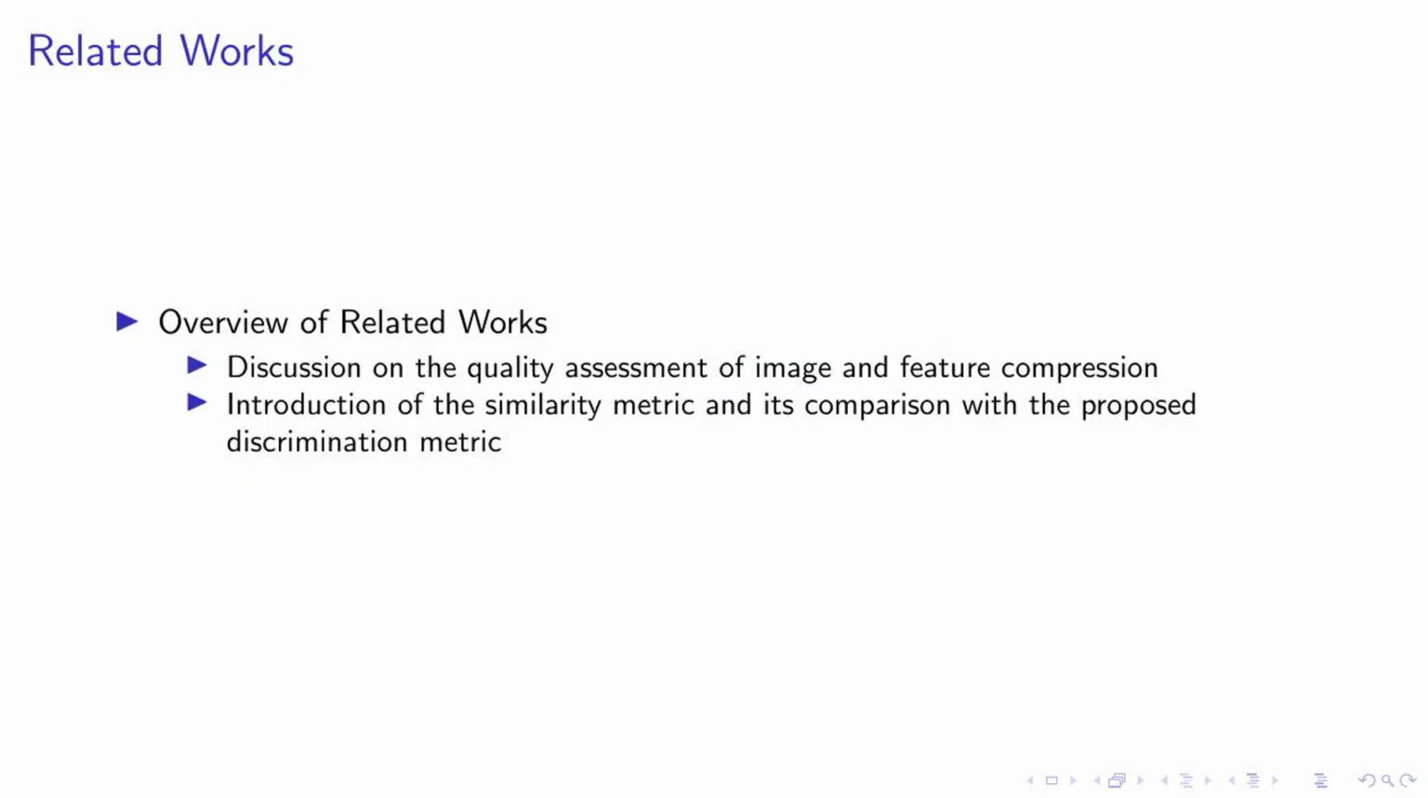Begin frame. Frame title: our related works. Let's delve into the related works. We've explored the quality assessment of image and feature compression, a crucial aspect in machine vision tasks. We've also introduced the similarity metric, a common method used in feature compression. However, we found that it doesn't always preserve the discriminability of original features during compression.